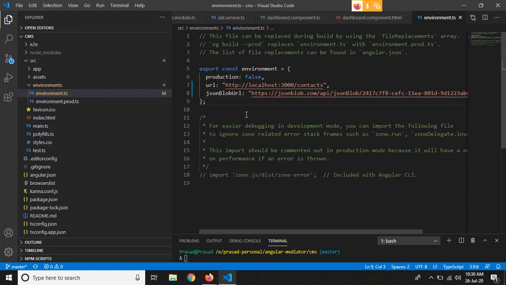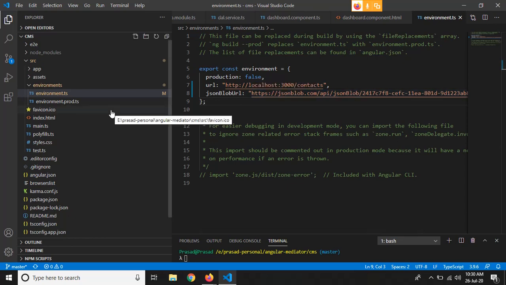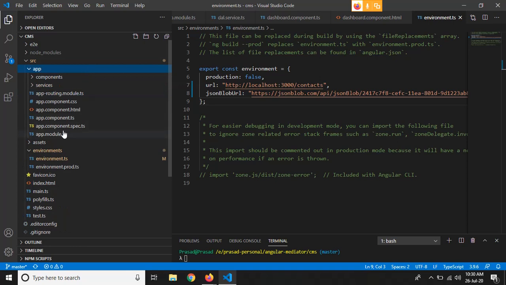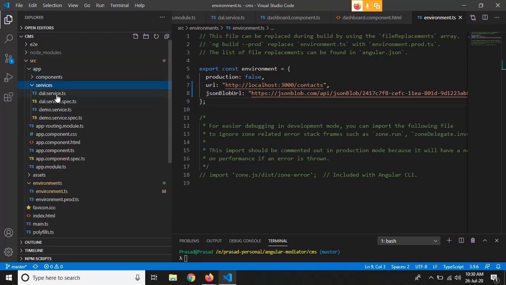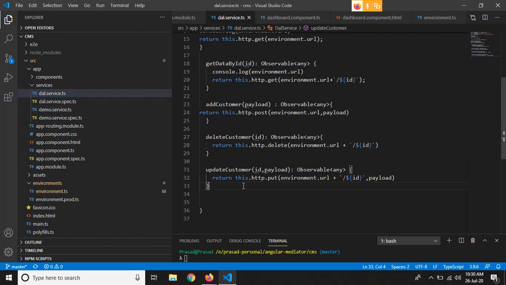So now what we have to do is write a function to get the data from this URL, this JSON blob, right? So let's write a function in our service. Go to dialservice.ts and write a function here to get the data from JSON blob.